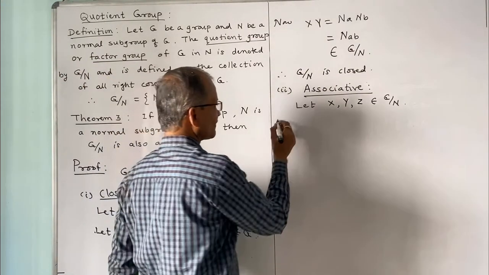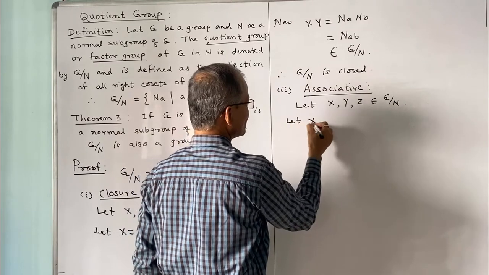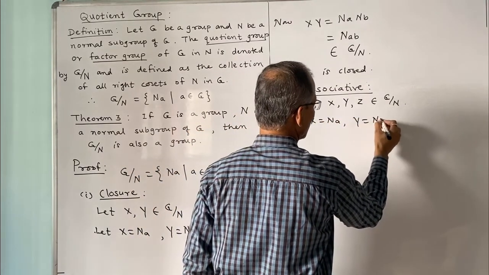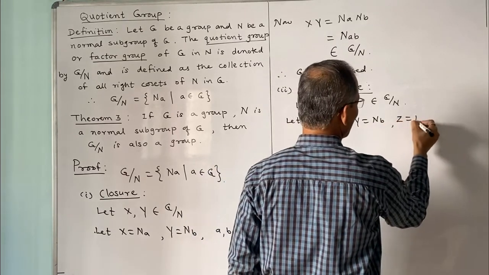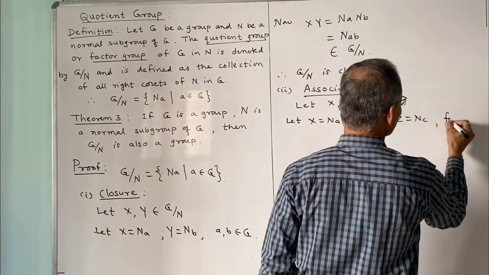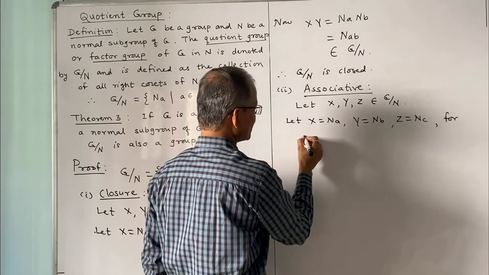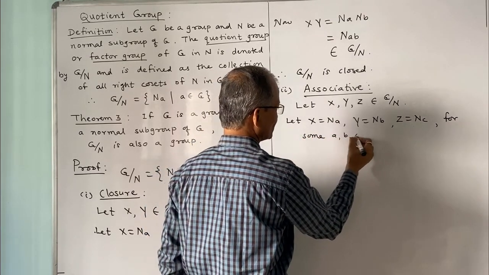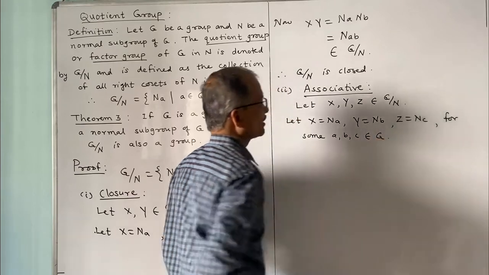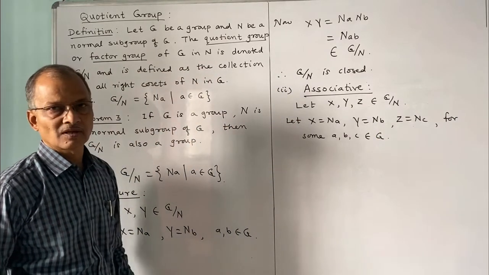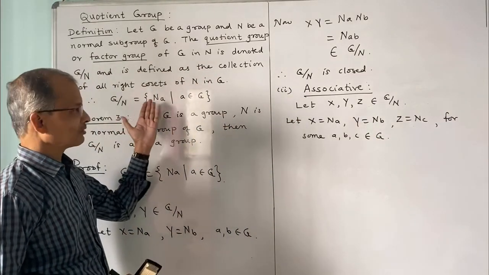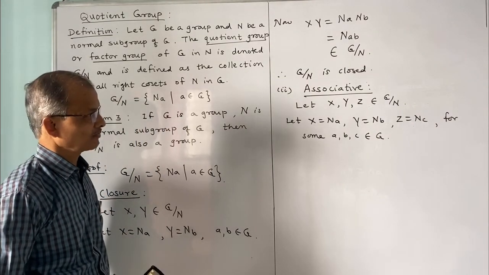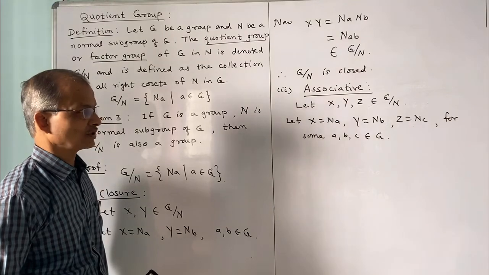We will consider let x is equal to Na, y is equal to Nb, and z is equal to Nc, for some a, b, c belong to G. These are the right cosets because the quotient group has the collection of all right cosets. And now we have to prove the associative property.